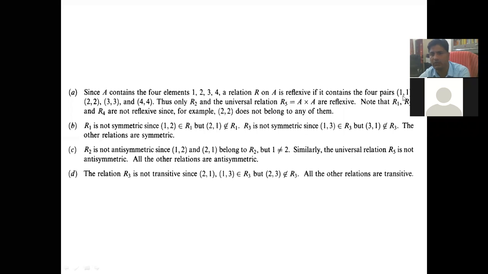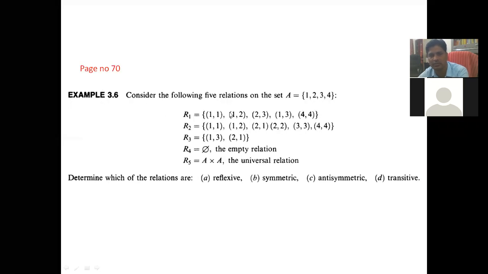Thus R2 and the universal relation R5 qualify. In R2, all the self pairs (1,1), (2,2), (3,3), (4,4) belong, so R2 is reflexive.